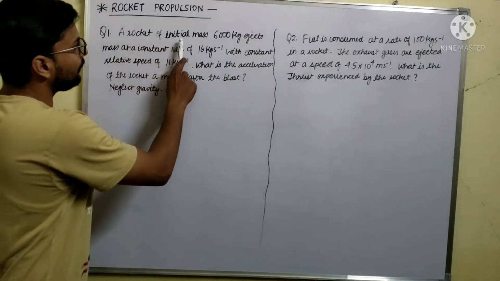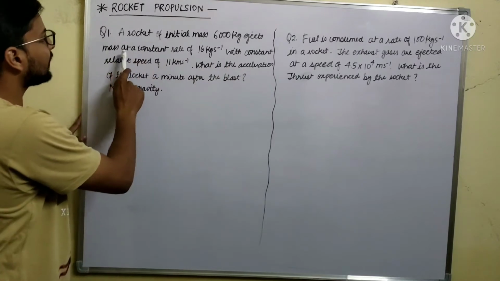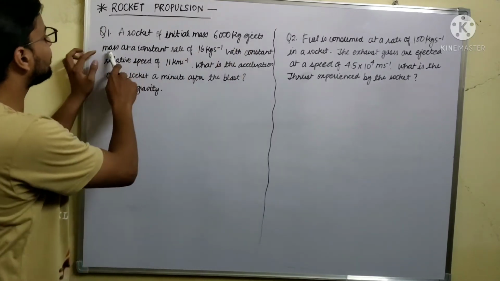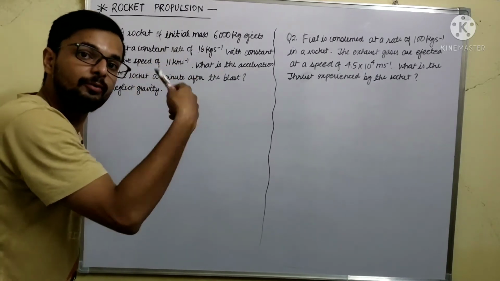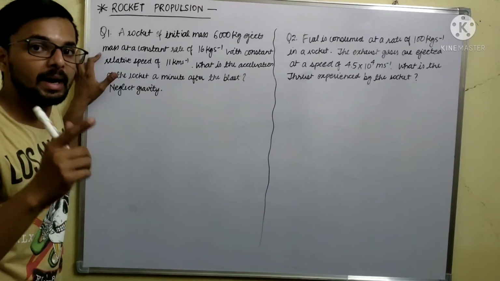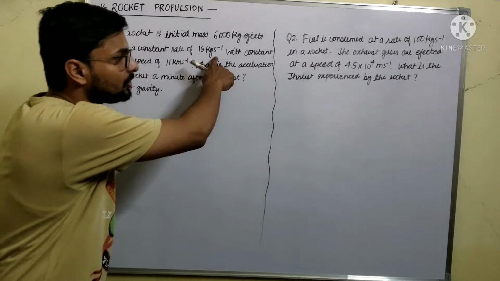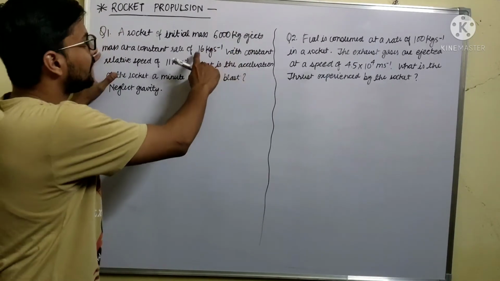A rocket of initial mass 6000 kg ejects mass at a constant rate of 16 kg per second. This is the value of rate of burning of fuel, which is dm by dt. dm means mass in kg and dt is time, so kg per second.